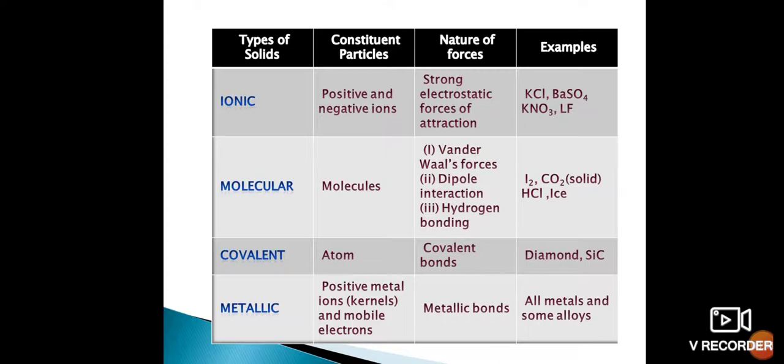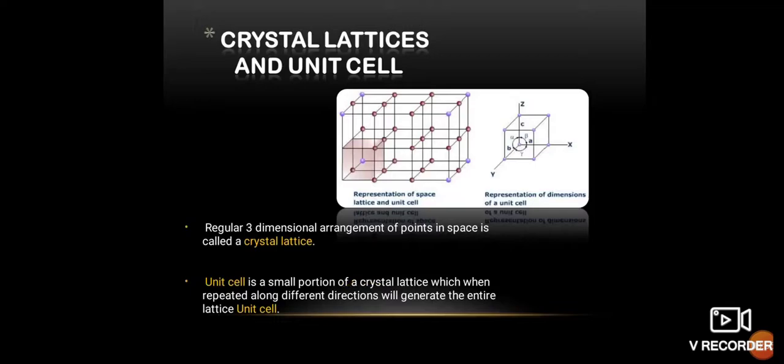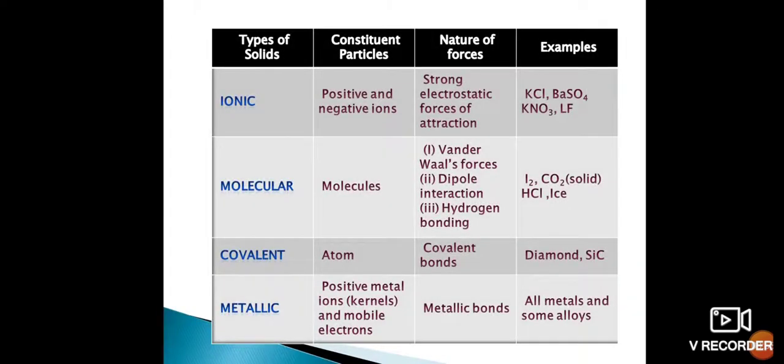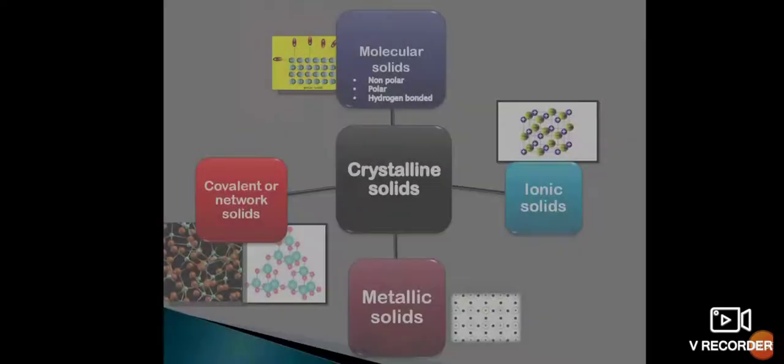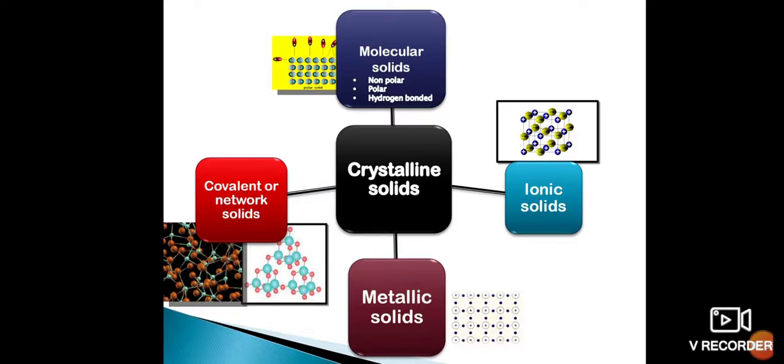Usually all types of metals and their alloys come under the category of metallic solids. Here generally the conductivity will be very high, because metals, as we already told, have free electrons. Because of the free electrons they carry electricity, which is why they behave as very good conductors. So these are the four types of solids coming under crystalline solids.